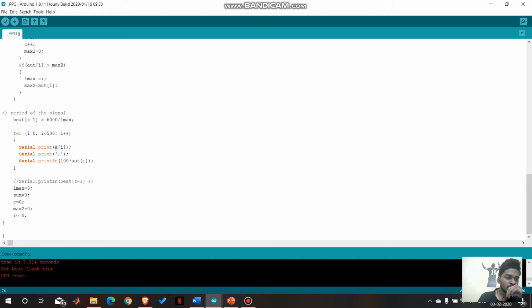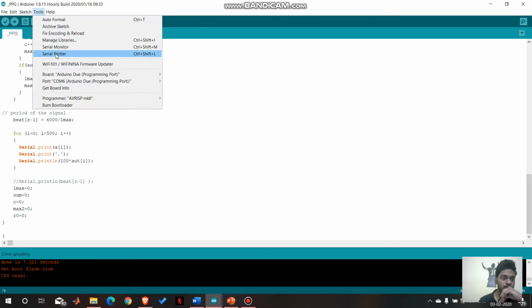And here is the printing of the autocorrelation function and the filtered sample. So let's upload it and check the output. Okay, it's done.